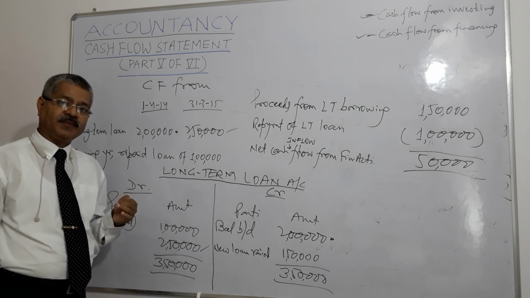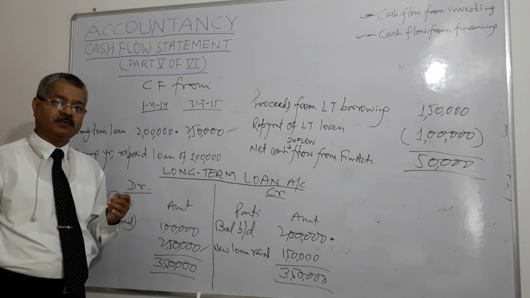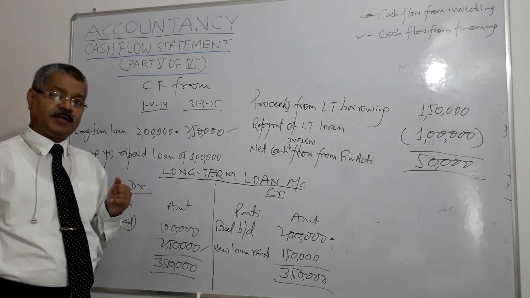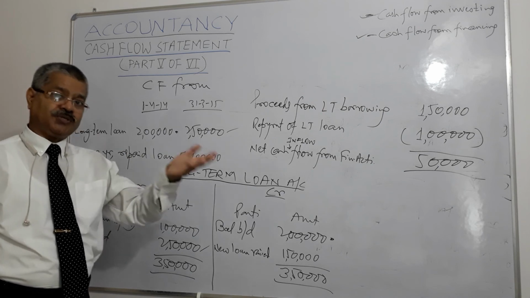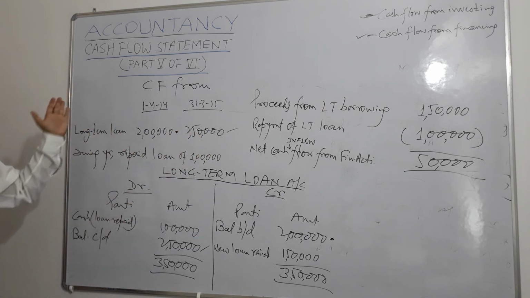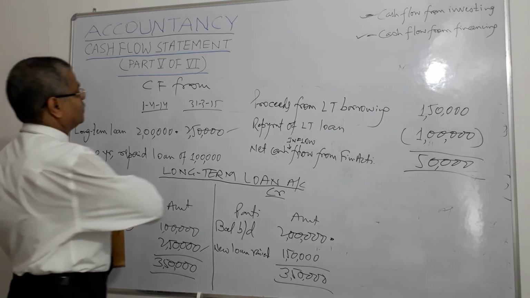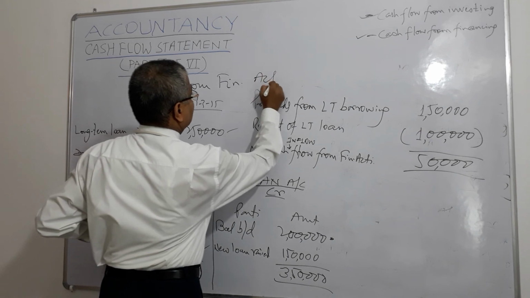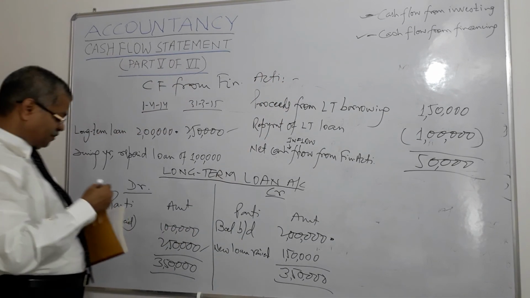So we have net cash used on account of investing activity is 22,000. Net cash used. And in the second example, we have seen here cash flow from financing activity. What we have seen?